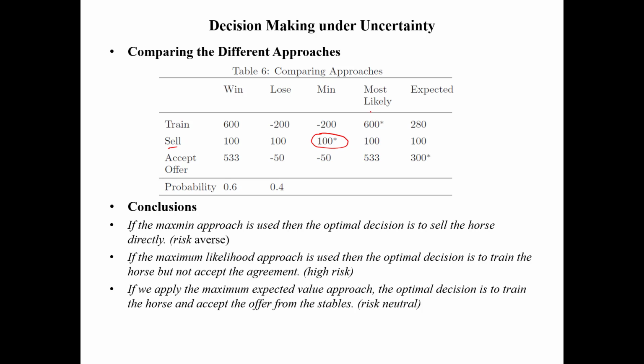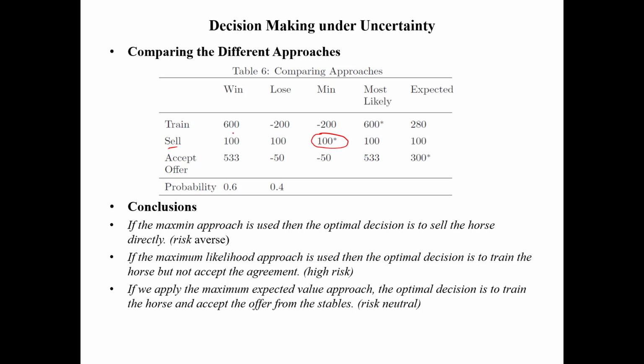Next, the most likely approach, which is also called the optimistic approach. Here we have a firm belief that our horse will win, so we totally rely on the highest probability.